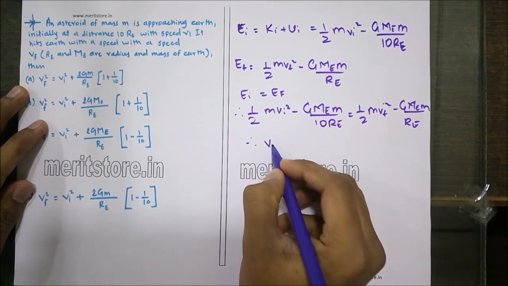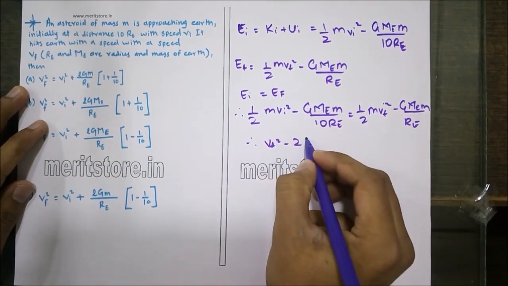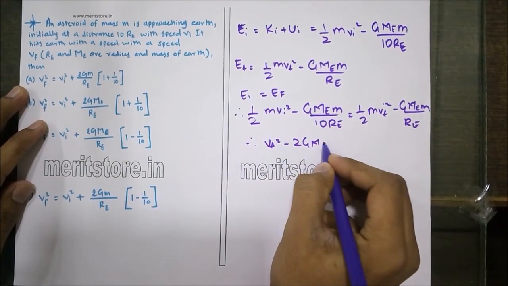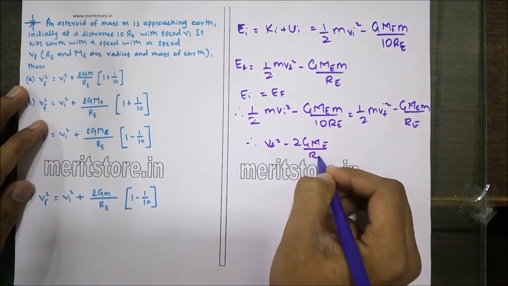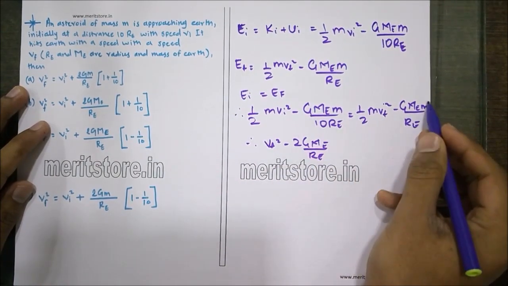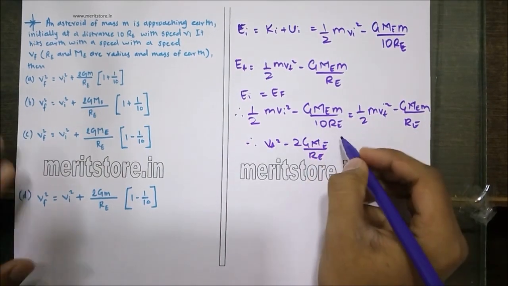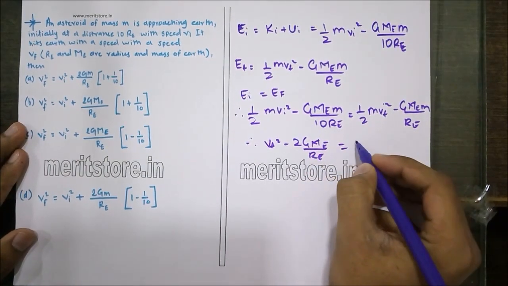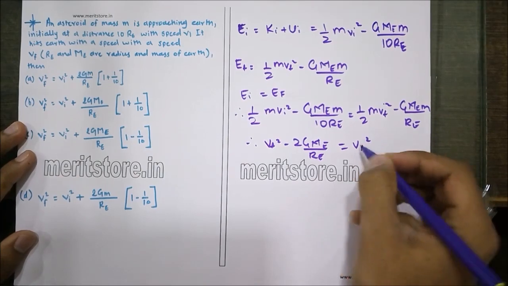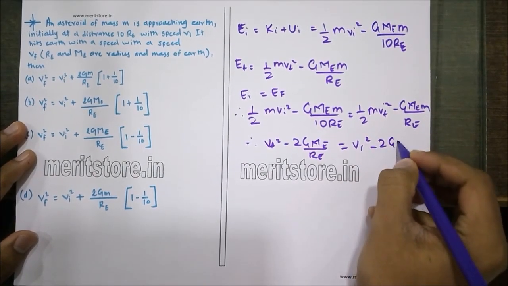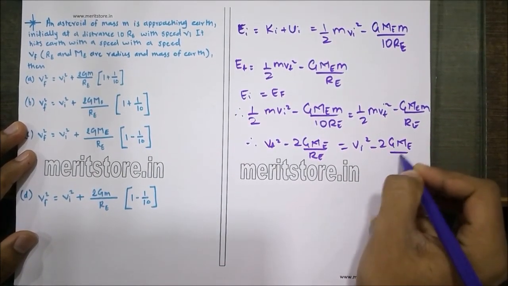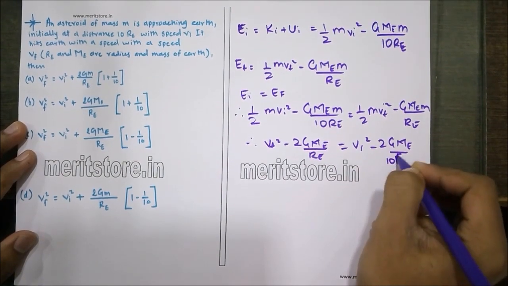Therefore, Vf square minus 2G Me upon Re equals Vi square minus 2G Me upon 10 times Re, since small m is constant in all the terms, it is taken out common and cancelled.